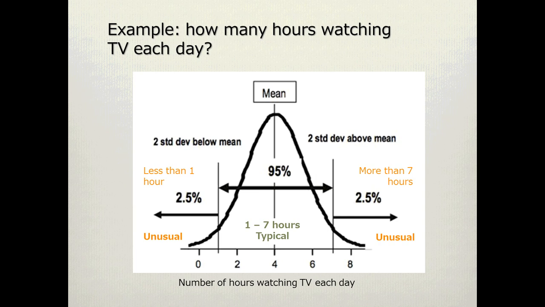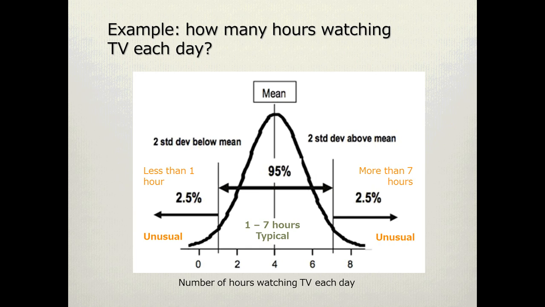Let's have a look at an example from the textbook. Say that we asked 100 people how many hours of television they watch each day, and we've got all their answers recorded in a spreadsheet. We input this spreadsheet into SPSS and then use it to calculate some statistics for us. SPSS tells us that the mean number of hours of television watched per day is 4 hours, and that the standard deviation is 1.5 hours. Our data fits into this nice bell curve pattern, so we know it is normally distributed.